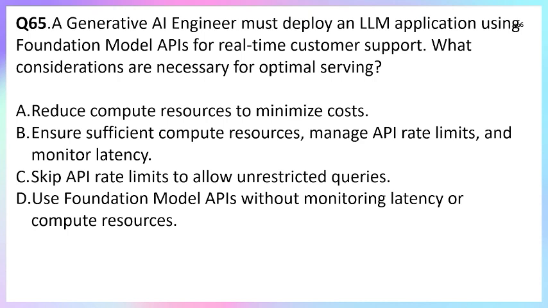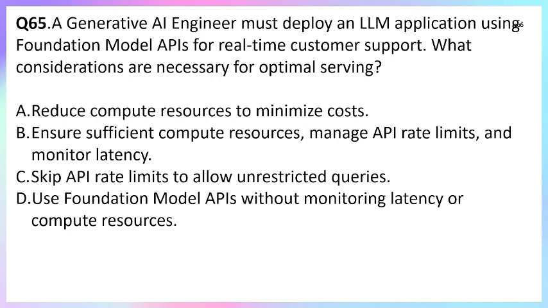So, whether you are from a database background, a generative AI student, or a normal person reading these options for the first time, it is very easy to find which option is correct. Option B is saying ensure sufficient compute resources.